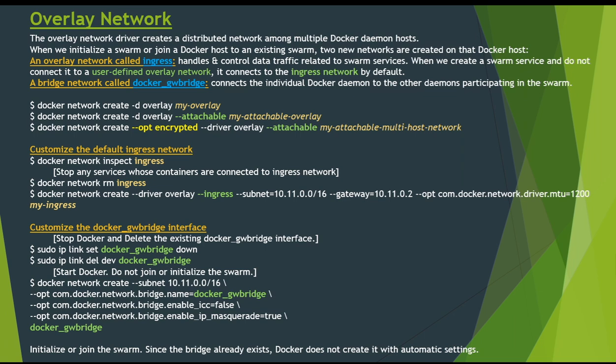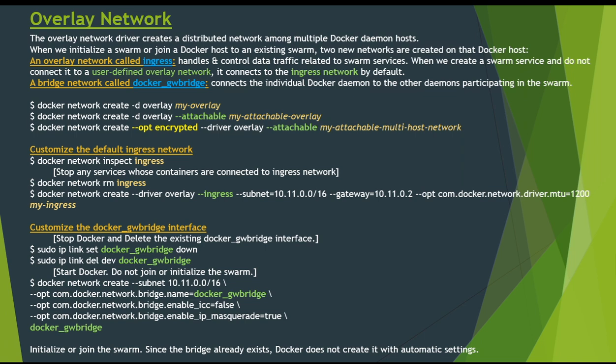Services or containers can be connected to more than one network at a time, and they can all communicate across networks. But if we want to create an encrypted network, we can also use this flag, --opt encrypted, because all Swarm service management traffic is encrypted by default using the AES algorithm.